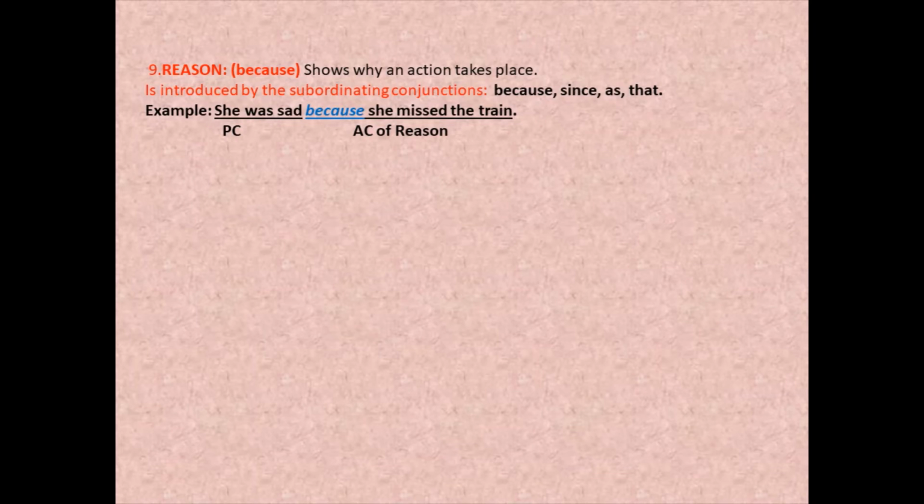And it is introduced with a very, very common subordinating conjunction, that is because. You have since, you have as. These are three, I believe, that we very commonly use. Because in every sentence, why did you do this? Because I wanted to. So that is how we give reason to the action that we have done.